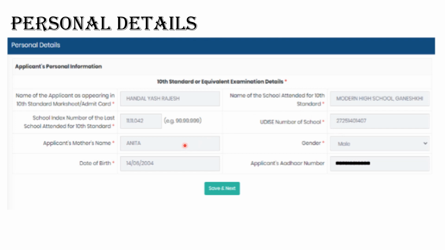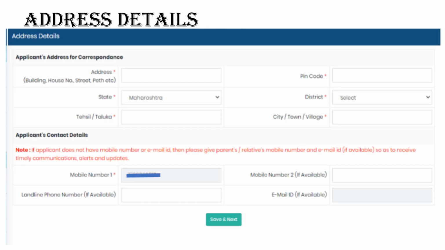Next, you will enter your mother's name, your gender, your date of birth and your Aadhaar number. You will save the personal details and you will move to the next part. Next is your address details. You will provide your home address, your PIN code, state, district, taluka and city. You will also provide your mobile number, your email address if you have, and save this.